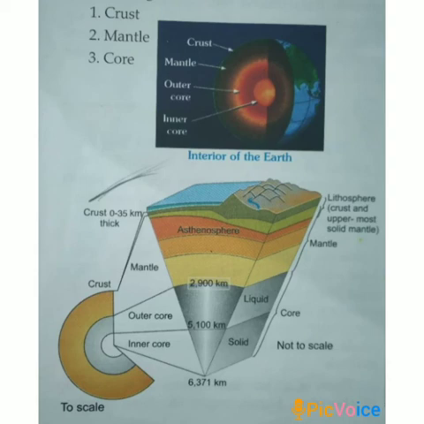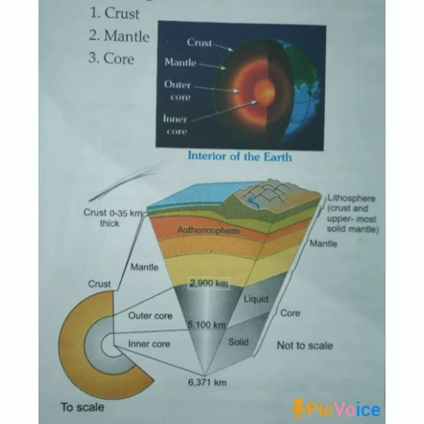After that you learnt about the mantle. Mantle is the middle layer of the Earth. It lies under the crust and above the core. The main elements of the mantle are silicon and magnesium. Thus it is called SiMa. Here Si stands for silica and Ma stands for magnesium. Its average thickness is about 2900 km. And the mantle is subdivided into two parts, the upper mantle and lower mantle.